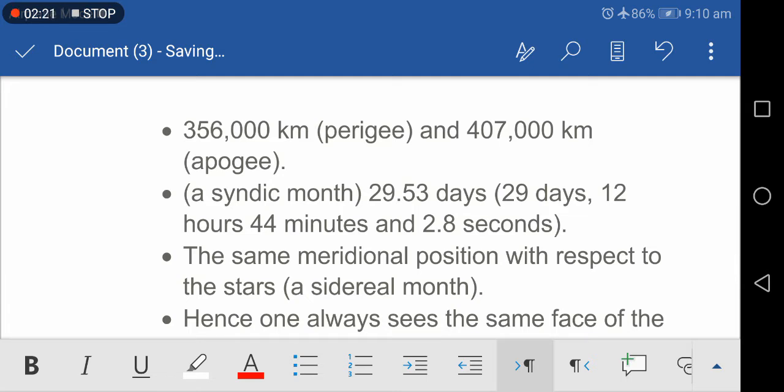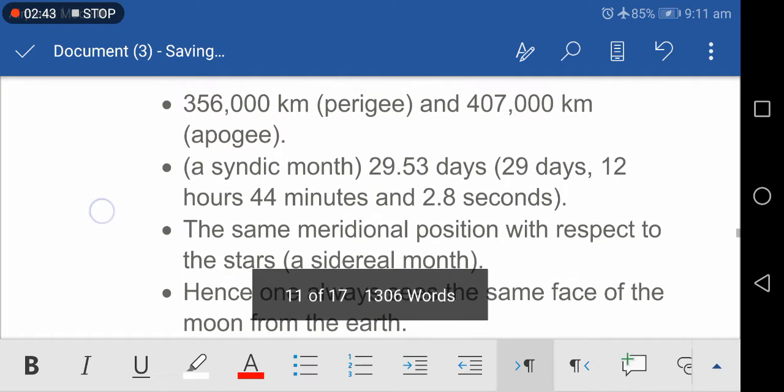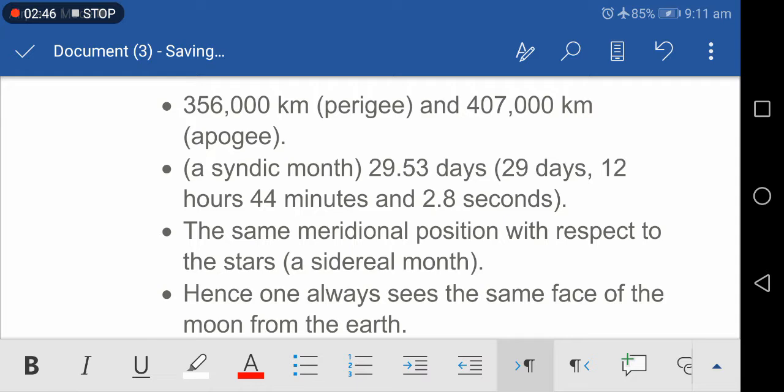Due to the elliptical orbit of the Moon, the distance between the Earth and the Moon varies between 356,000 kilometers, that is perigee, and 407,000 kilometers, apogee. The moon's period of revolution with reference to the sun, the synodic month, is about 29.53 days: 29 days, 12 hours, 44 minutes and 2.8 seconds.